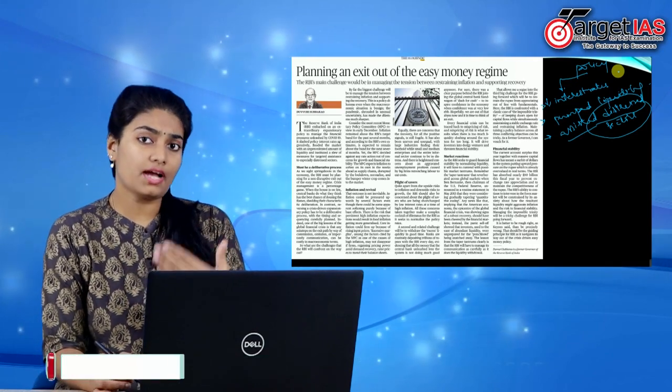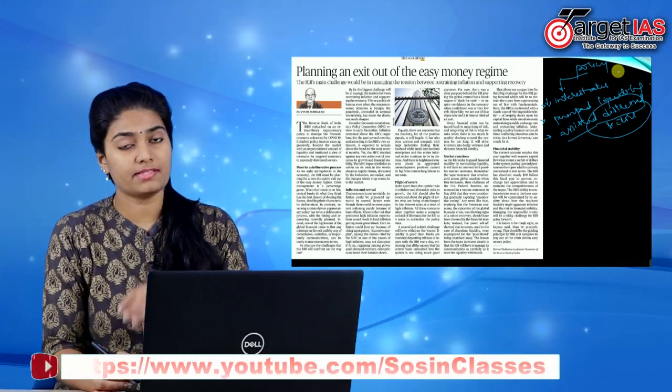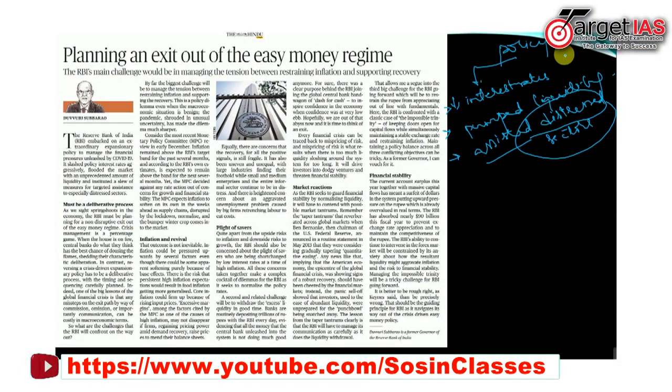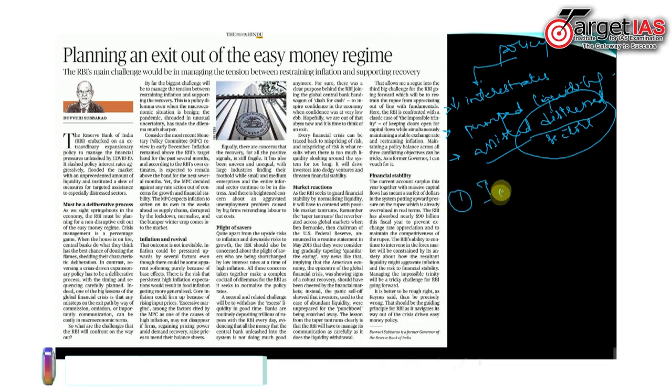Now, what are the challenges that RBI can face while making this withdrawal? The first big challenge is to maintain inflation.